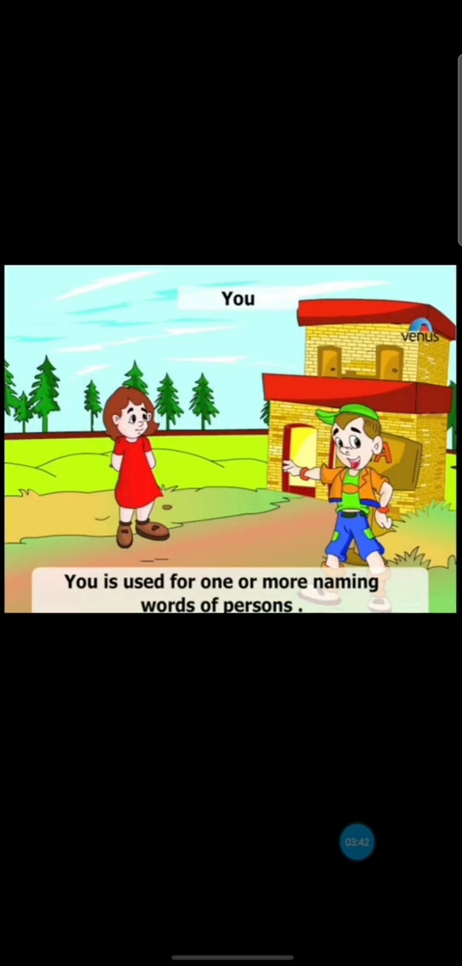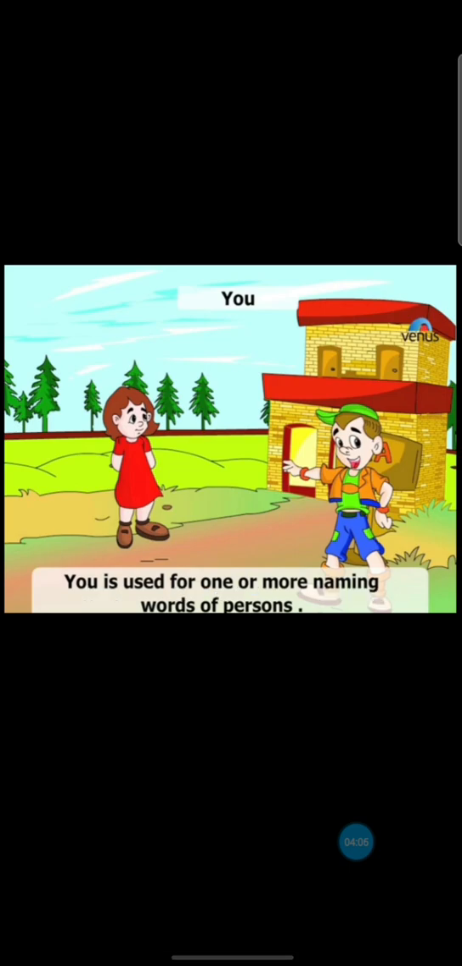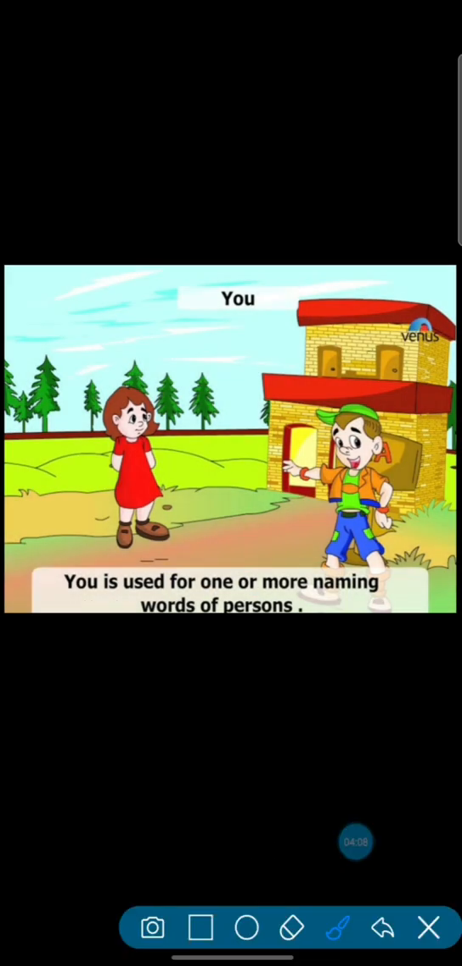Now, you. You is used for one or more naming words of persons. Okay? Again, you is used for one or more naming words of persons. I told you, no? We can use you in singular pronoun as well as in plural pronoun. So, you is used for one or more naming words of persons.